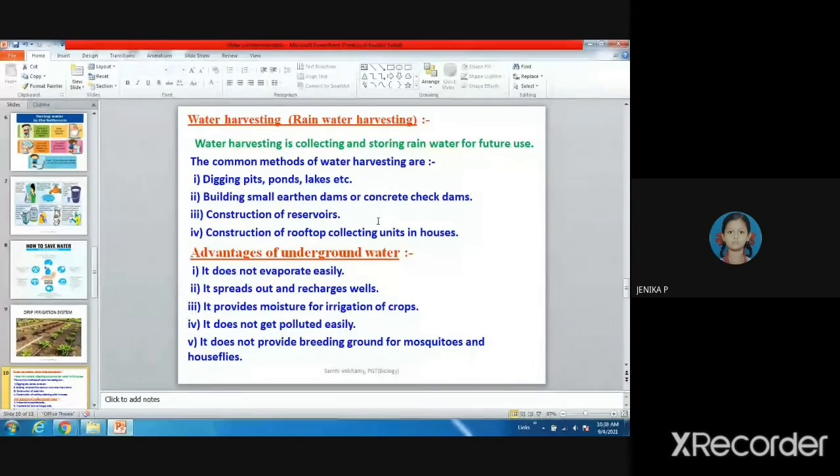In villages, when the rain comes, some of the villages put a tub and do rain harvesting, ma'am.